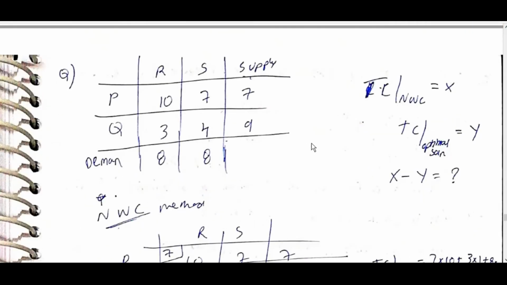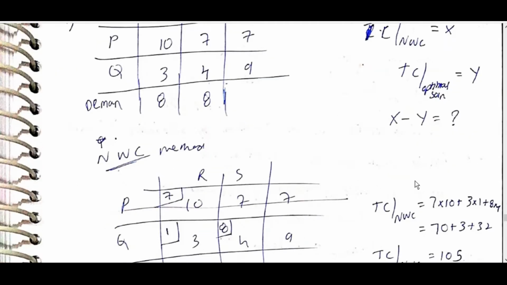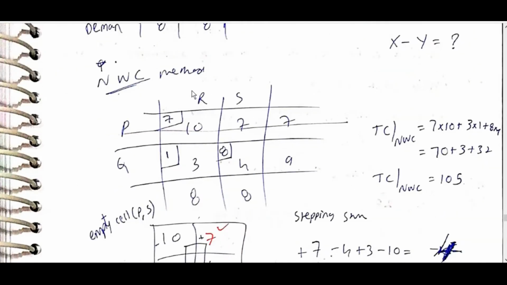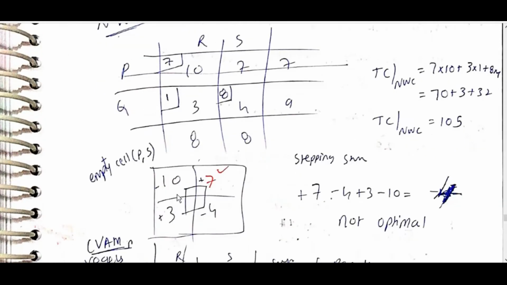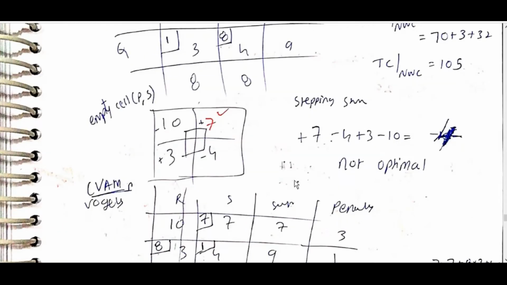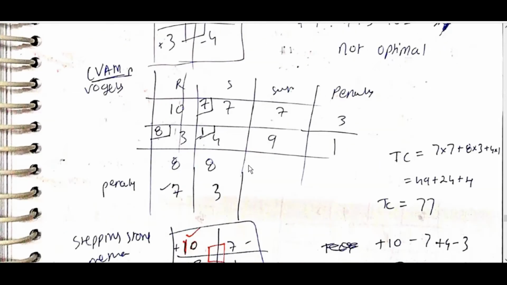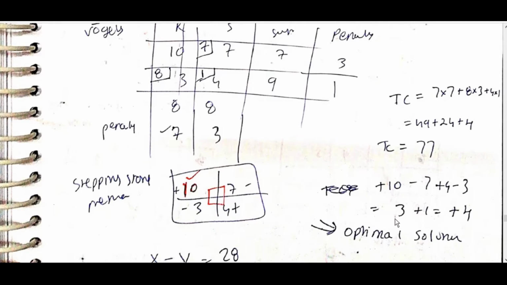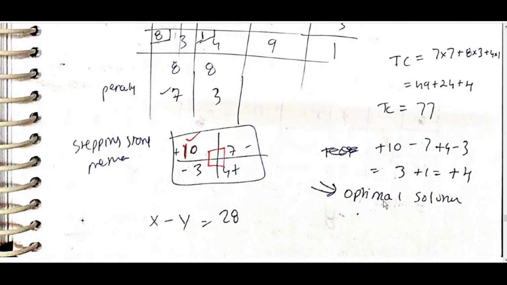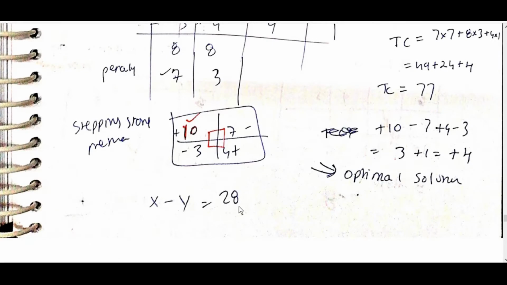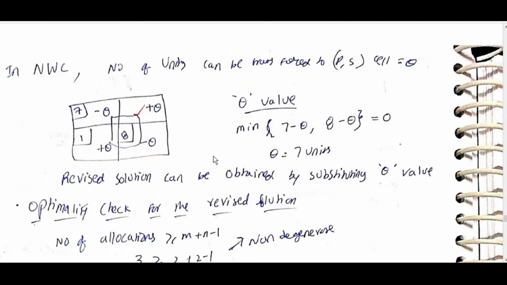Total cost, northwest corner method. Total cost of the optimal solution, x minus y is equal to what? With the northwest corner method we get it like this; stepping stone gives plus 7, minus 4, so it is not optimal. With Vogel's approximation method we get it like this; then with stepping stone, this is plus 4. Optimal solution, x minus y is equal to 28.